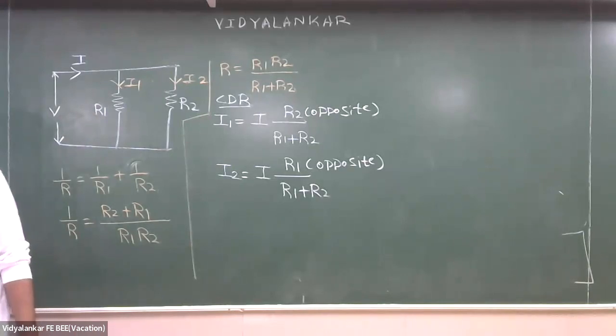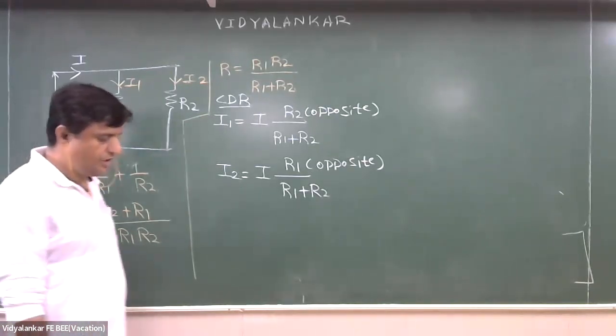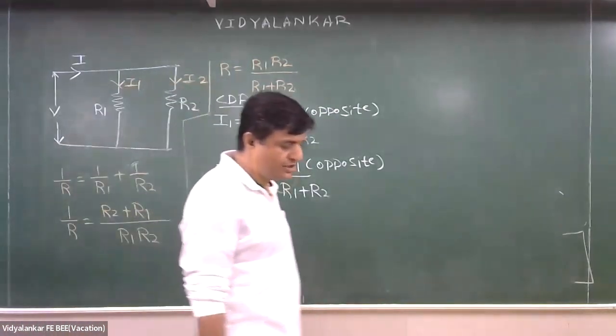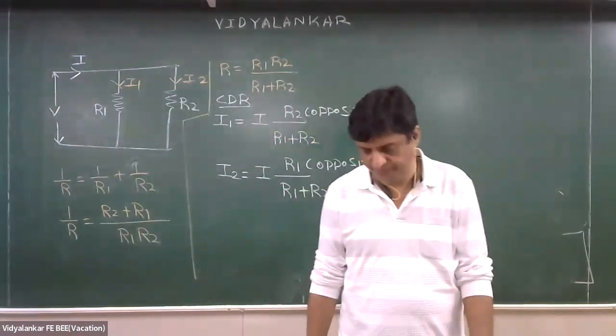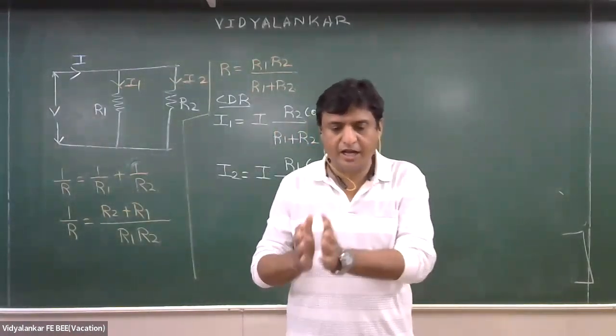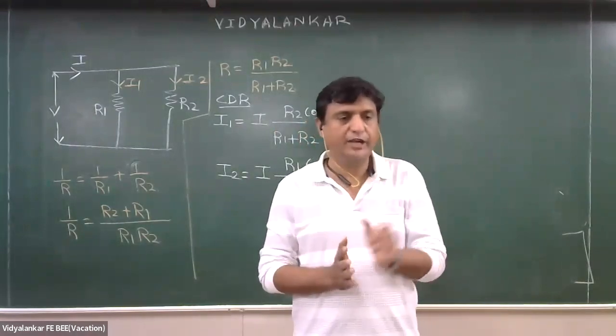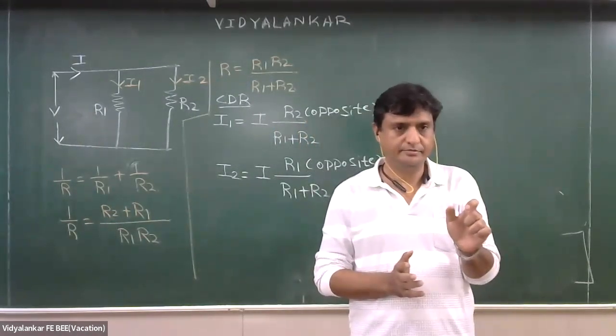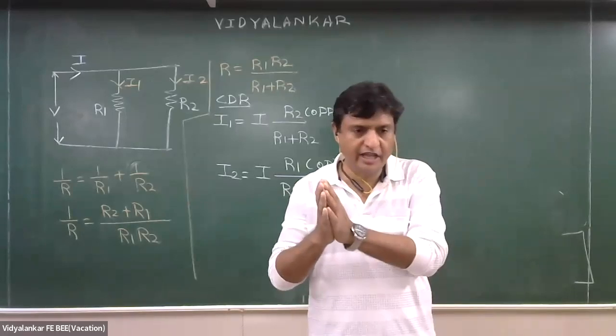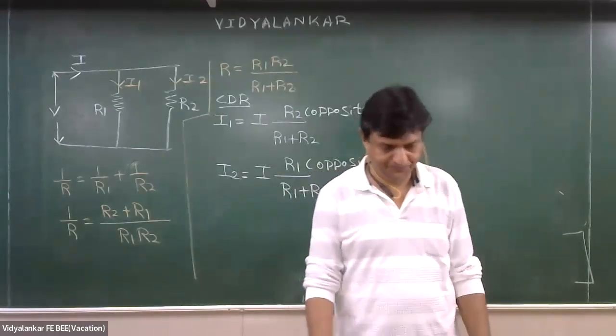So what happens if there are more than two branches? Then you have to reduce it to two branches. Okay. If it is R1 parallel R2 parallel R3 and you want current through R1, combine R2 and R3 as R2 parallel R3.